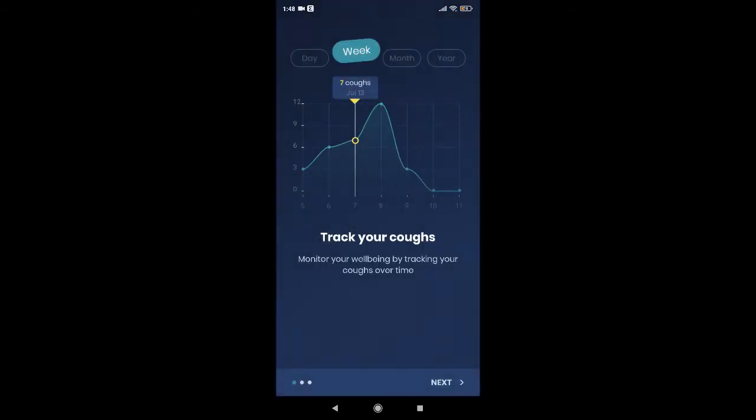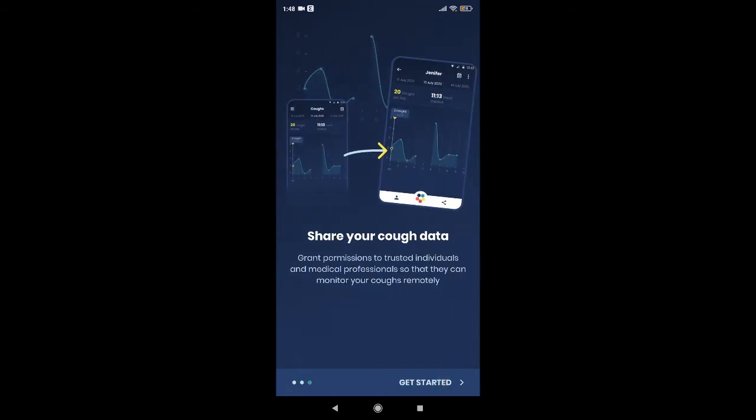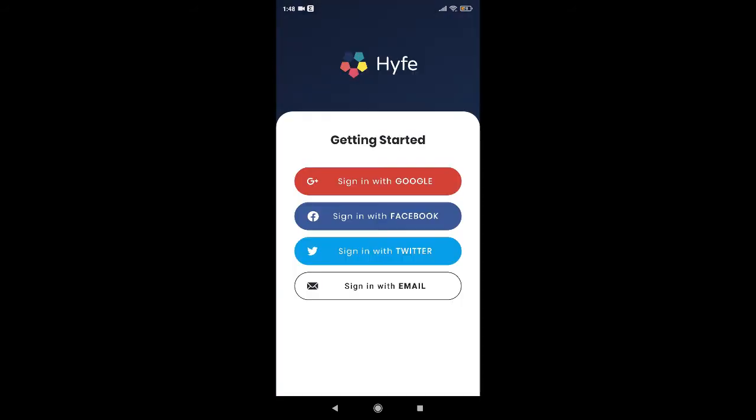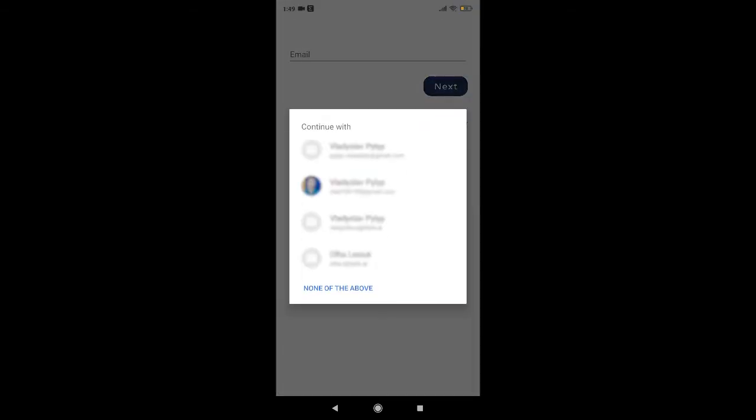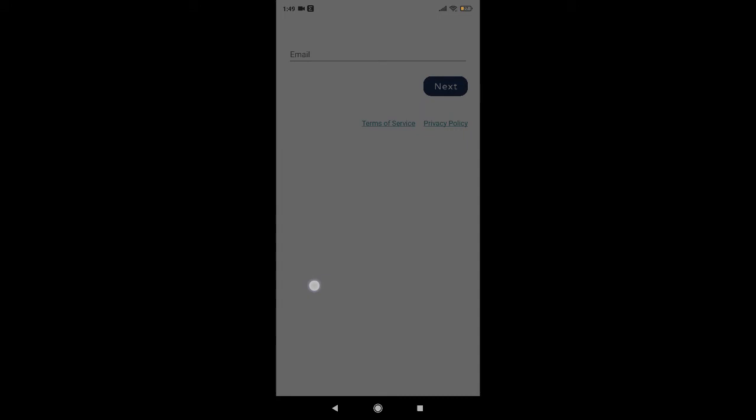Proceed through the onboarding screens. Then press Get Started. You can sign in with a Google account, Facebook, Twitter, or email. For this example, we will sign in with an email. You can select one of the Google accounts you already have, if you want to sign in with any. If you want to log in with a different email account, select None of the above.